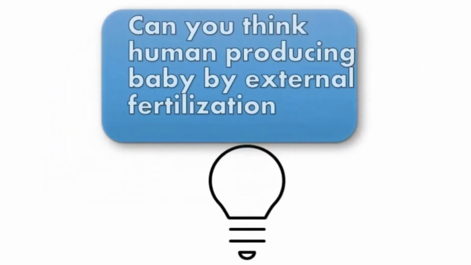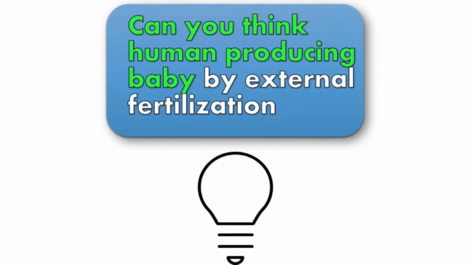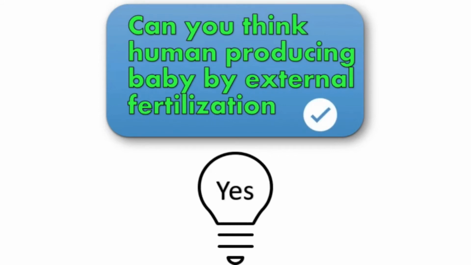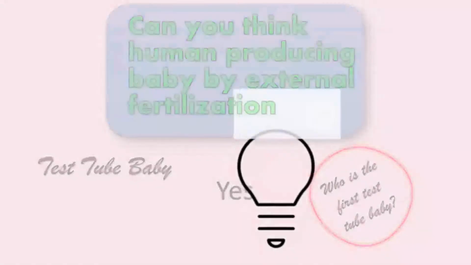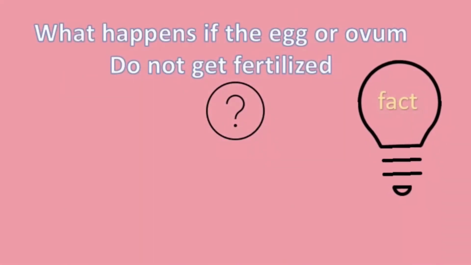Now, can you think of humans producing a baby by external fertilization? Yes, it is a test tube baby. Do you know who the first test tube baby is? Get it. What happens if the egg or ovum does not get fertilized?